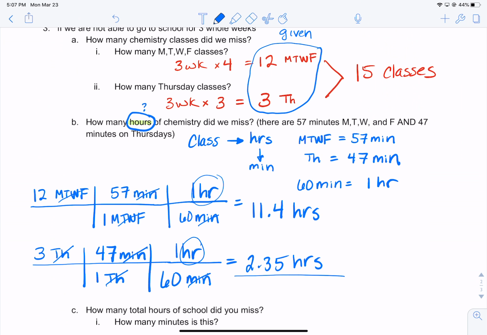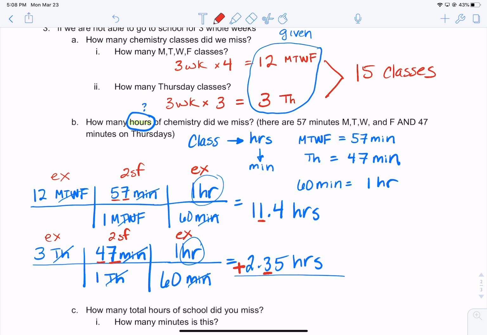Okay, so then we need to add these up. But we need to think about this for a minute. So we need to identify our sig figs. So this isn't exact because we're counting. This is to 2 sig figs. And then this is also exact because that's defined. So here's where our significant placeholder should be.